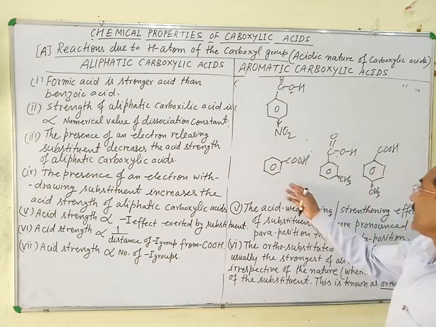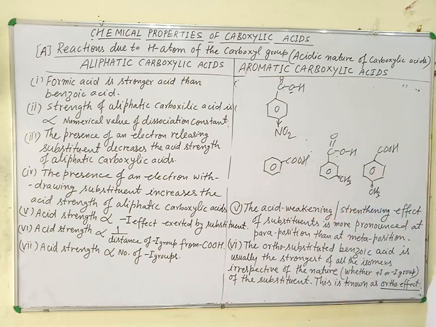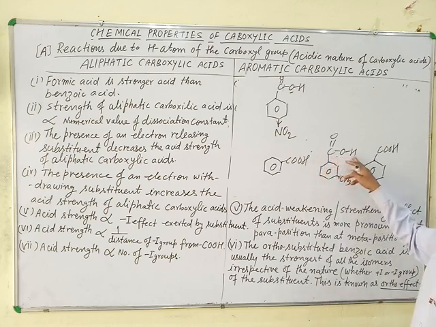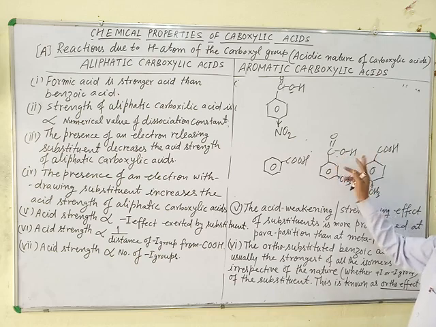And electron releasing substituents, means electron donating substituents, increase the electron density of carbon as well as oxygen of the OH group. That's why the tendency to release hydrogen as a proton decreases. Hence, the acidic strength of carboxylic acid decreases.